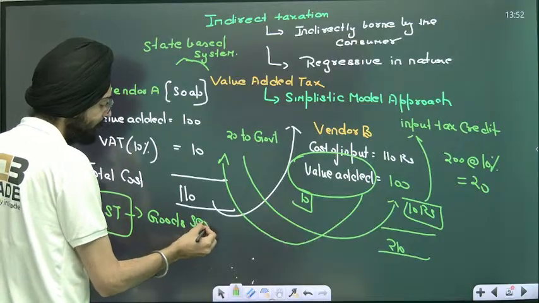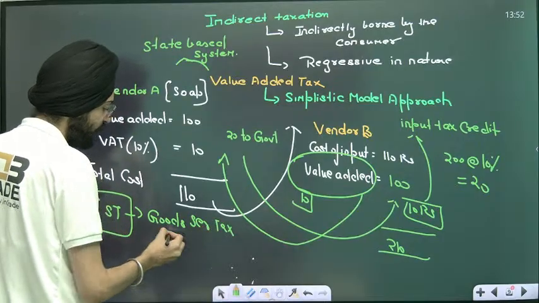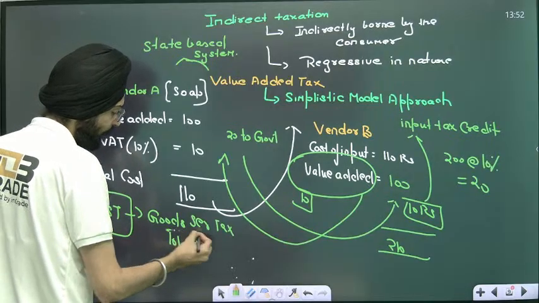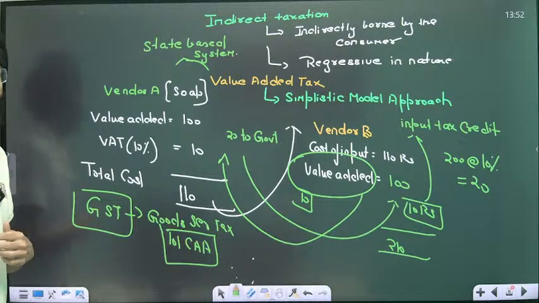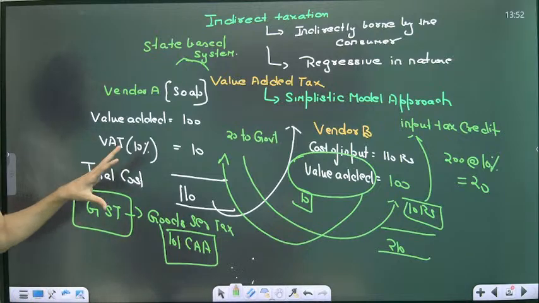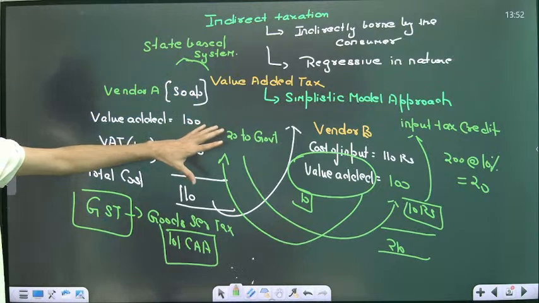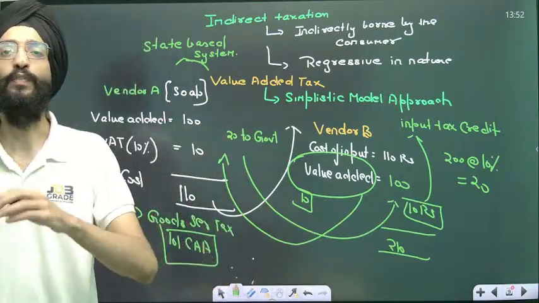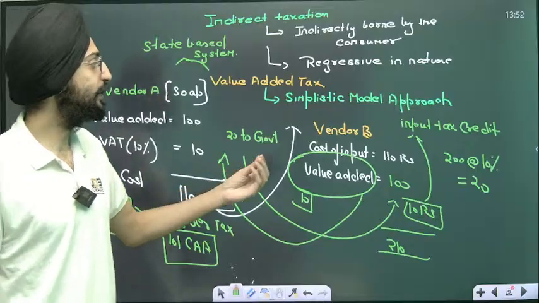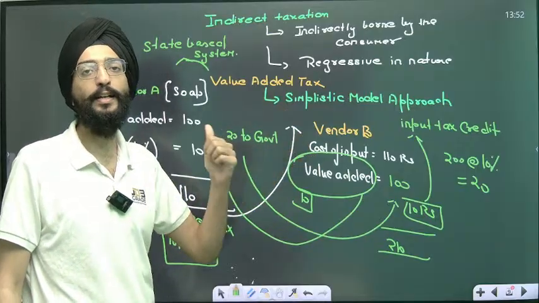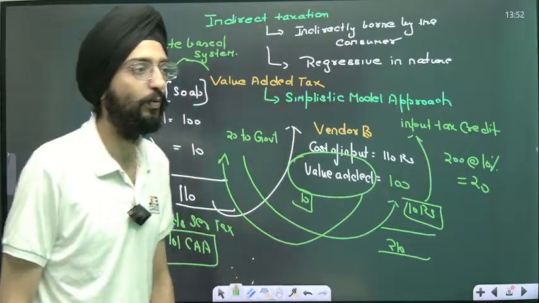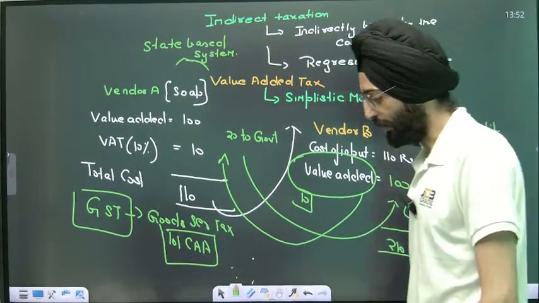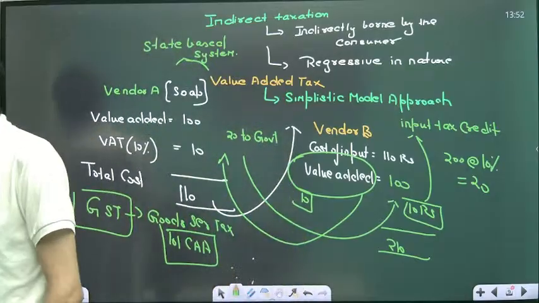Goods and Services Tax is under the 101st Constitutional Amendment Act. Now, I hope that's clear. Value added tax was applied in a particular state system, while GST is applicable in the whole nation. It's a national tax, not a state one. I hope that's completely clear with you.